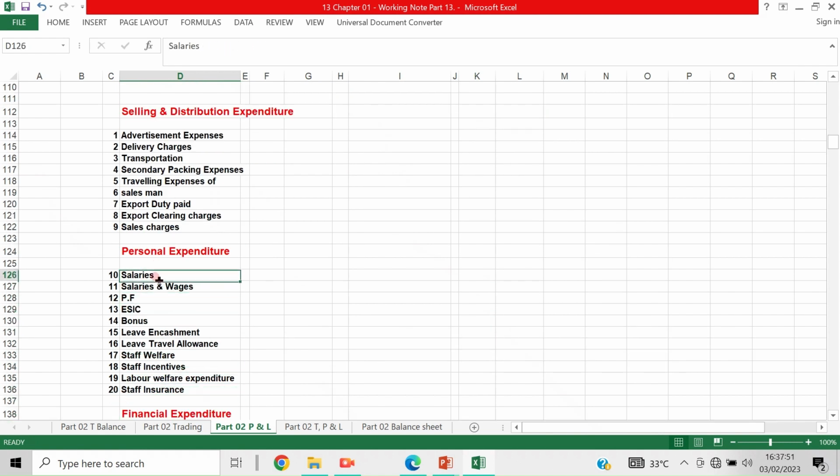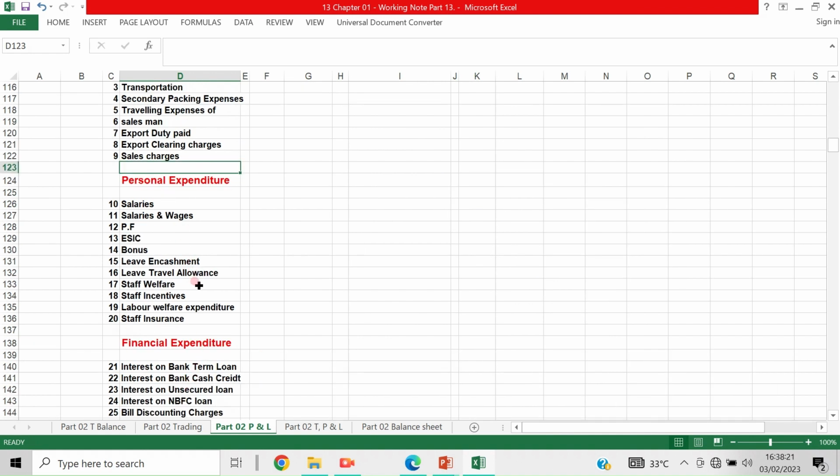Then personnel expenditure comes like this: salaries and wages, PF, ESIC, bonus, leave encashment, leave travel allowance, staff welfare, staff incentive, labor welfare, and staff insurance. Here in this case, sales staff salary and sales incentives will not come, as they go under selling and distribution. If it is a very small organization, this will not be taken into a separate account; it will be taken under personnel expenditure.